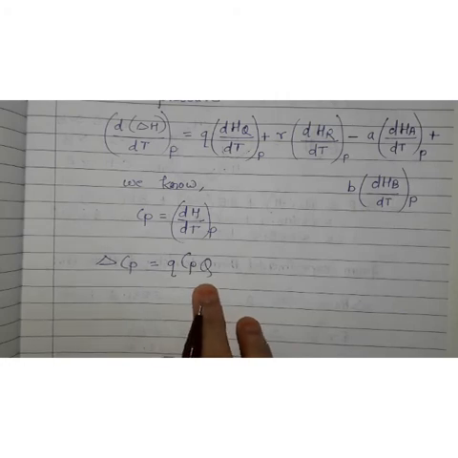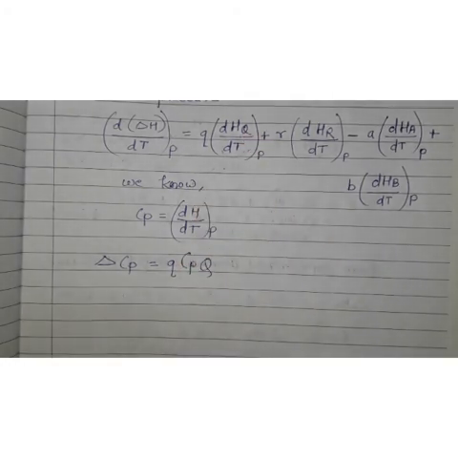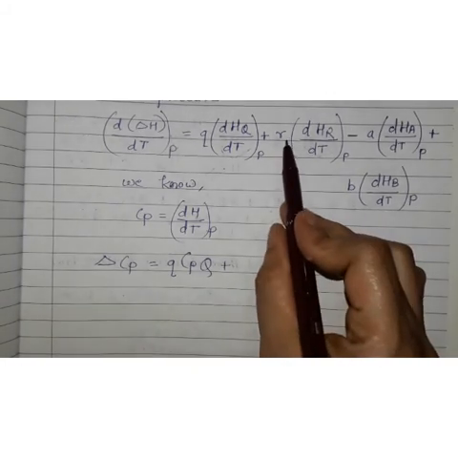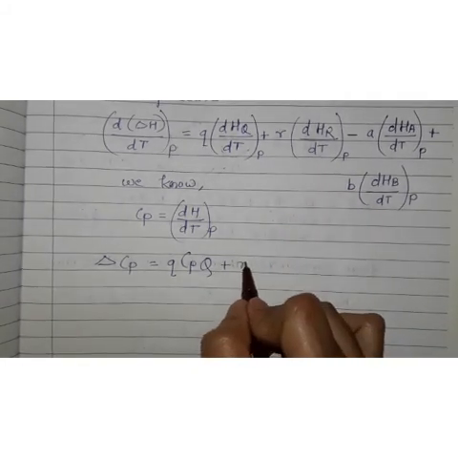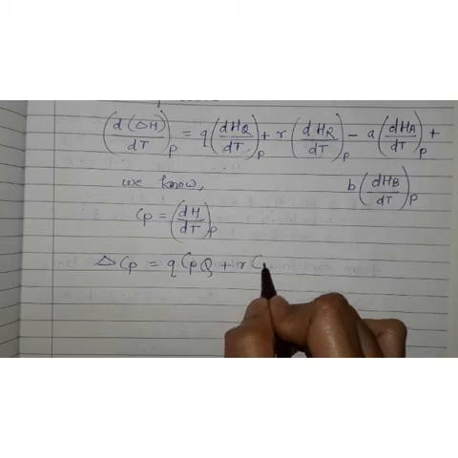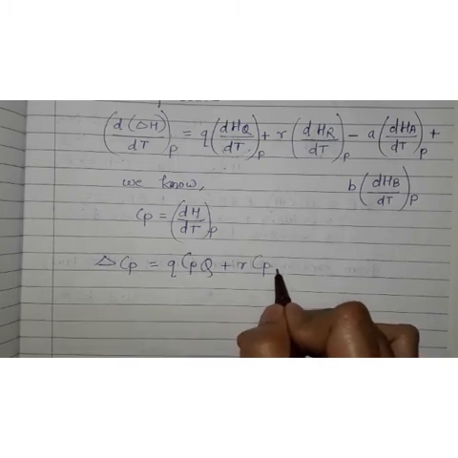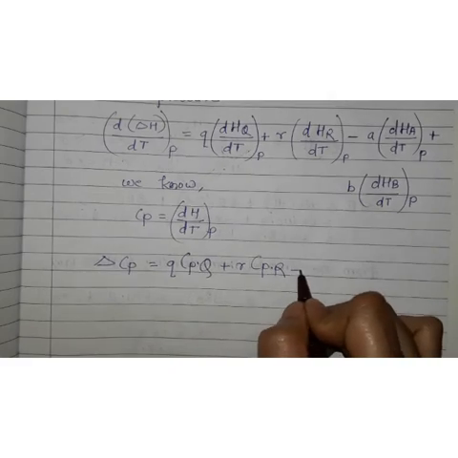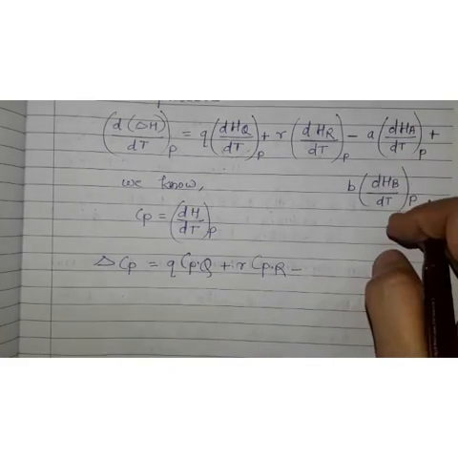This Q I have written over here. Then let us write for the next product. It is R. So R multiplied by Cp of R. Then minus, let us write for reactants.